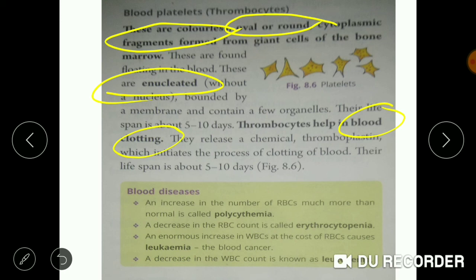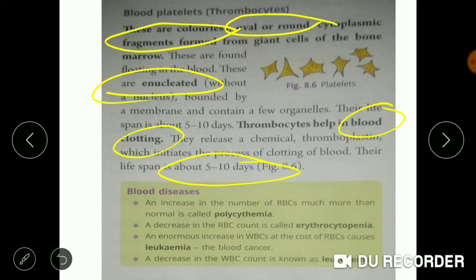Blood clotting means that whenever we get hurt, a blood clot develops there, which prevents excess blood from coming out, and hence we are protected. This blood clotting is done by platelets, and the lifespan of platelets is about 5 to 10 days.